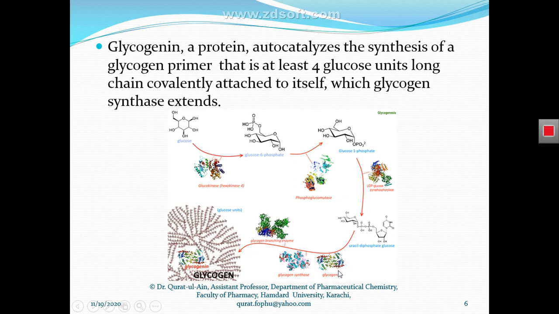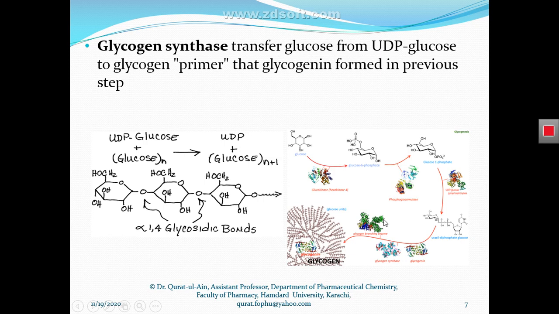So why is this primer needed? After the synthesis of this primer, what happened next? The glycogen synthase enzyme catalyzes the transfer of one glucose from uracil diphosphate glucose. The glycogen synthase enzyme just transfers this glucose onto the primer. So after that, what happened?